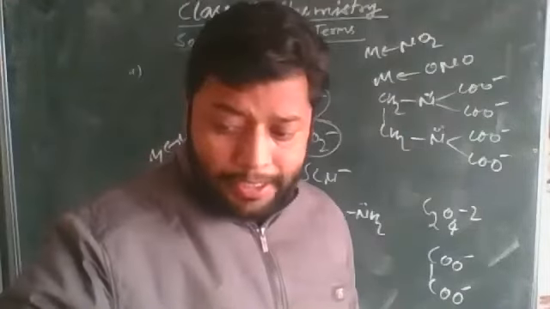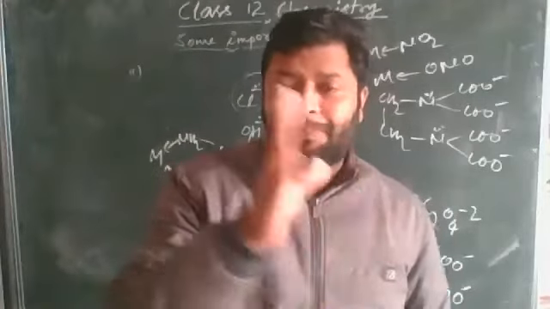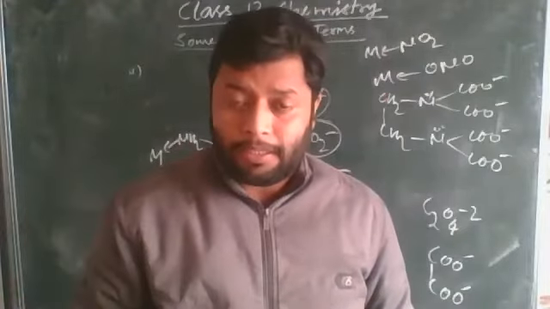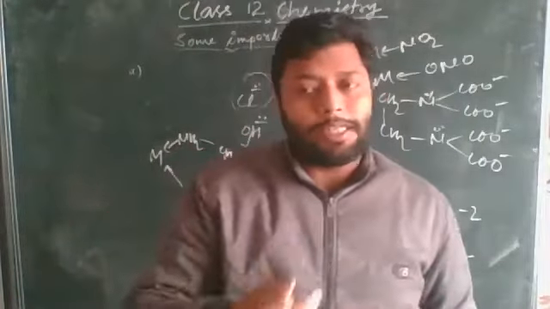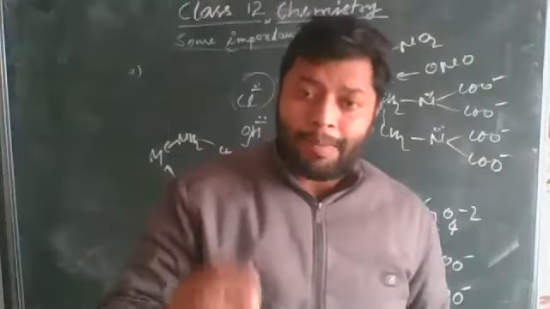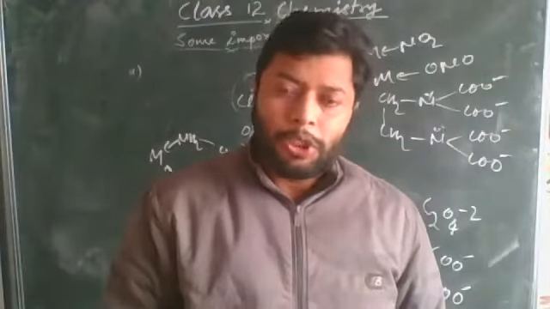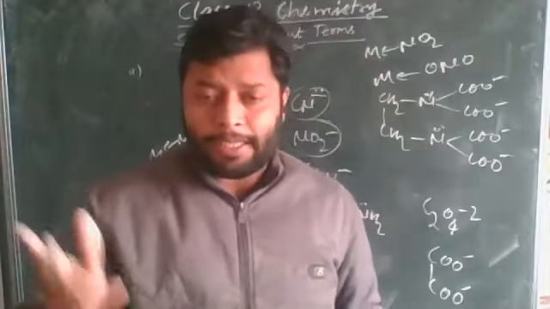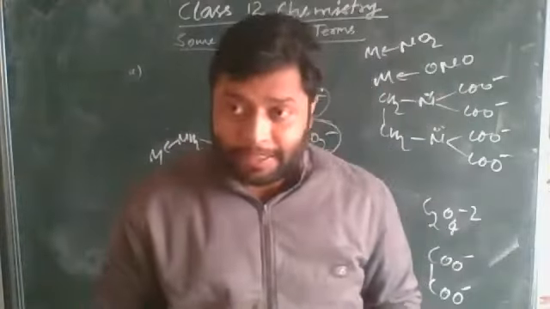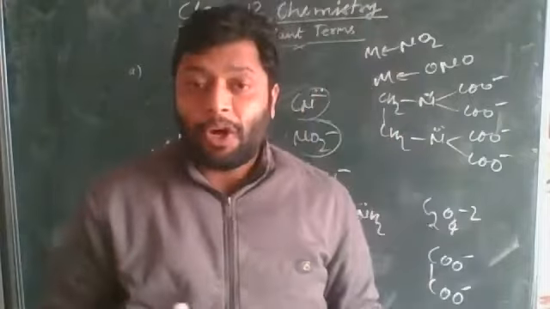One more important thing, which they ask about in the board exam: compared to unidentate ligands, whenever chelating occurs it stabilizes the coordination complexes, because the ring-like structure is always more stable than single linear structures. So didentate, tri or polydentate ligands increase the stability of the coordination complexes because of the ring-like structure.